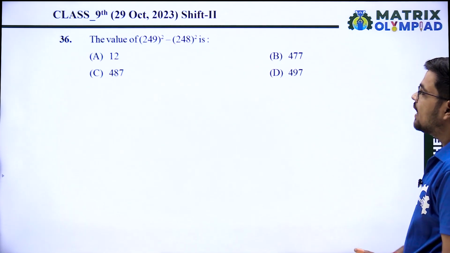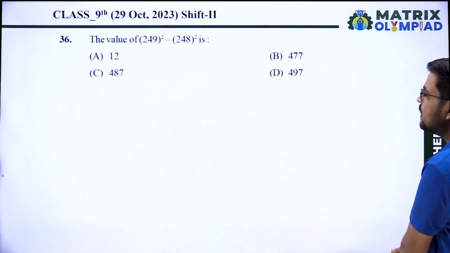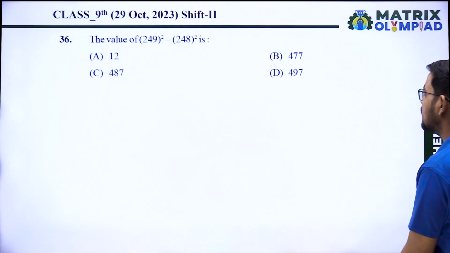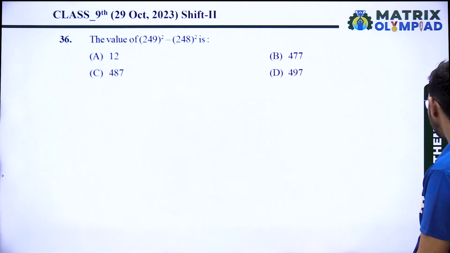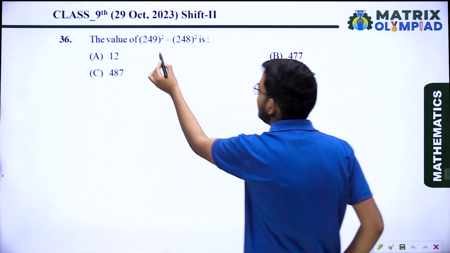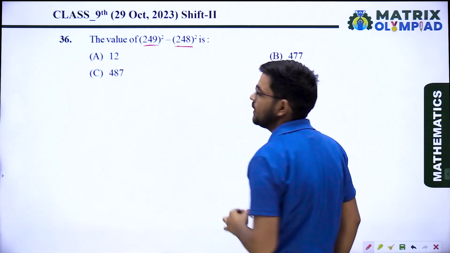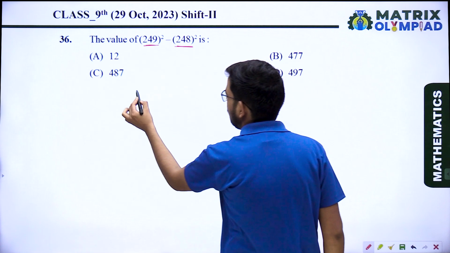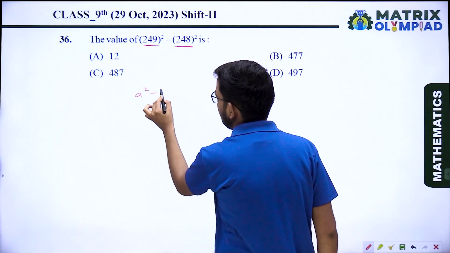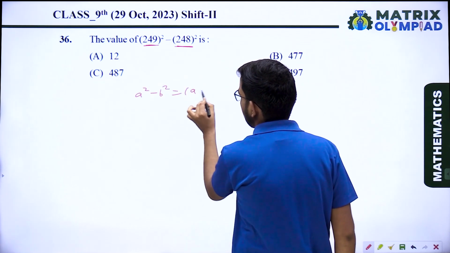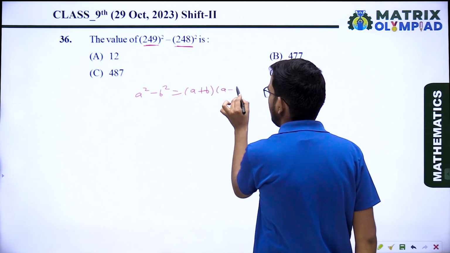Next question, the value of 249 square minus 248 square. When you see here, it is a square minus b square. What is a square minus b square? Using the identity, that is a plus b into a minus b.